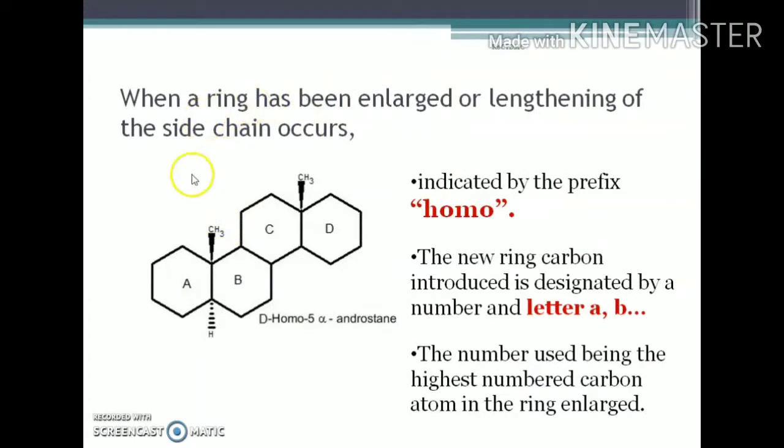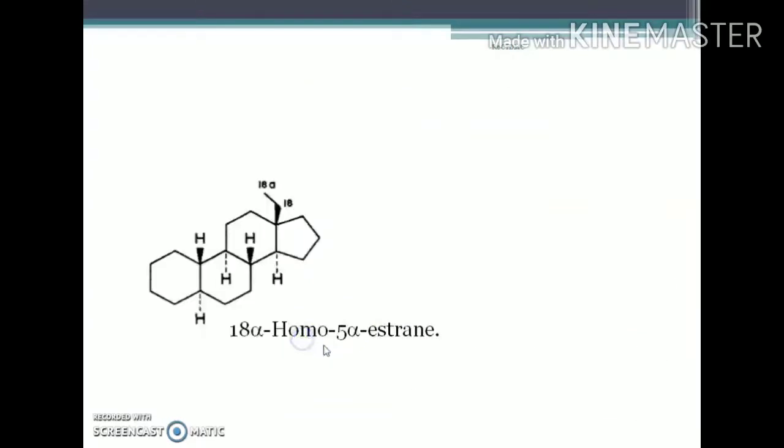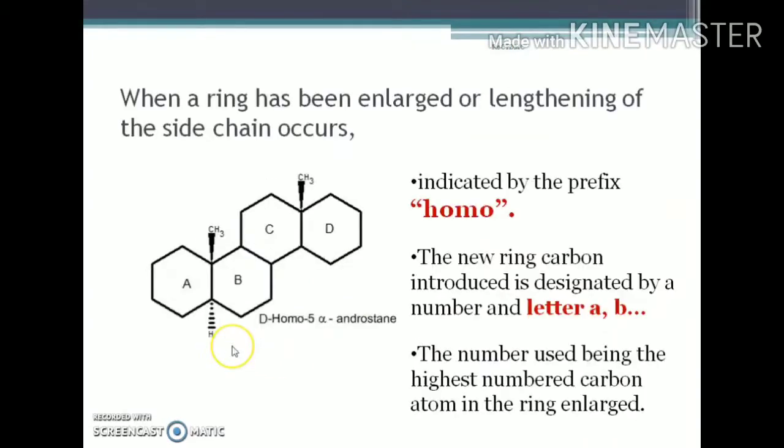Then when a ring has been enlarged or the lengthening of the side chain occurs, then that is indicated by the term HOMO, H-O-M-O. So you can see that the D ring is enlarged here. The D ring, cyclopentane ring, is enlarged to a cyclohexane ring, and then here in this case you have to name it as D HOMO 5 alpha androstane.